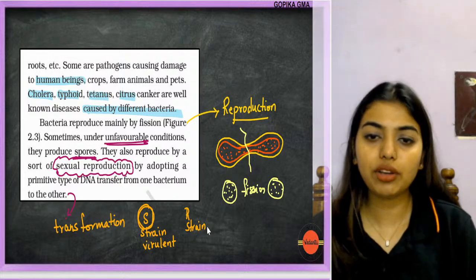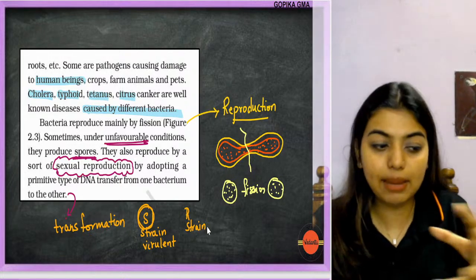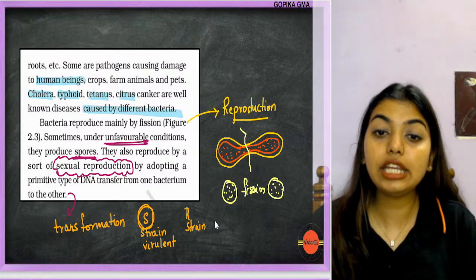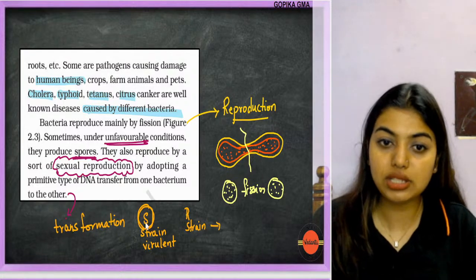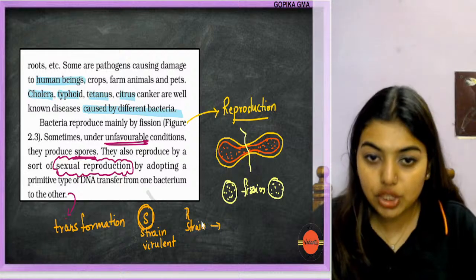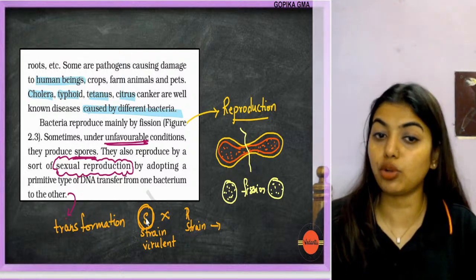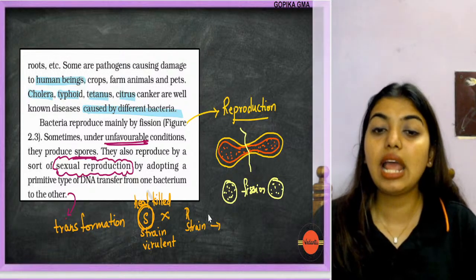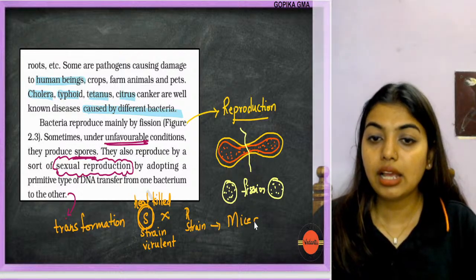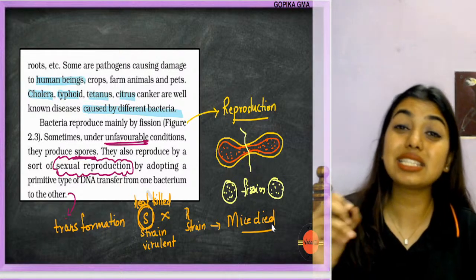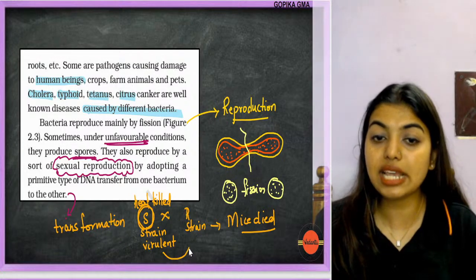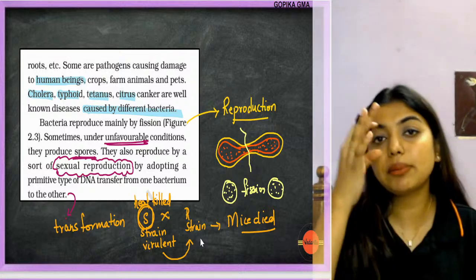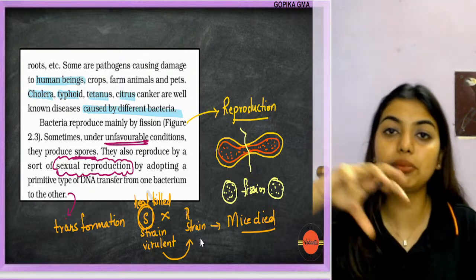So what he thought was, okay, wait, two harmless strains, I'm going to mix them. That is, heat killed S strain and R strain. He tried to mix them. Suddenly he noticed that the mice were supposed to live, yes or no? Because when I individually use this, that fellow lived. When I individually use this also, that fellow lived. But when I cross both, the heat killed S strain and R strain, the mice died. Then Griffith was like, wait a minute, there is something that got transformed from the S strain to the R strain, and he called it the transforming principle. Now, transforming principle means what? DNA got transformed from the S strain to the R strain.